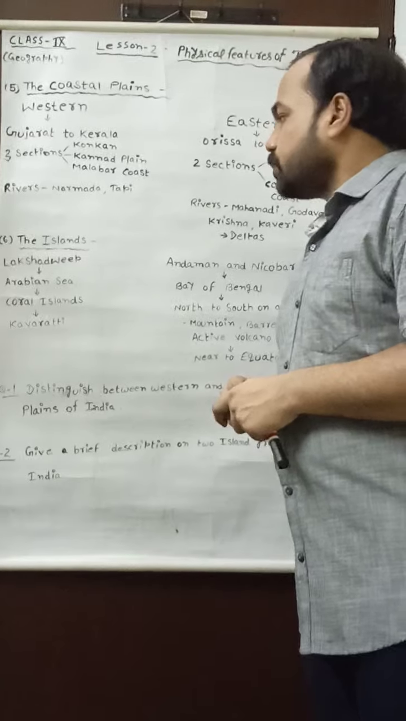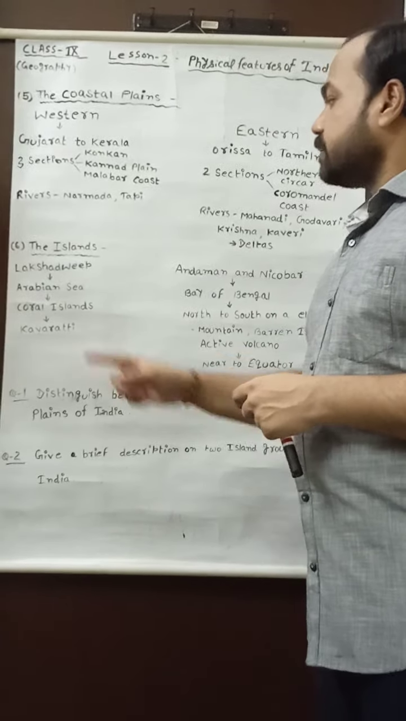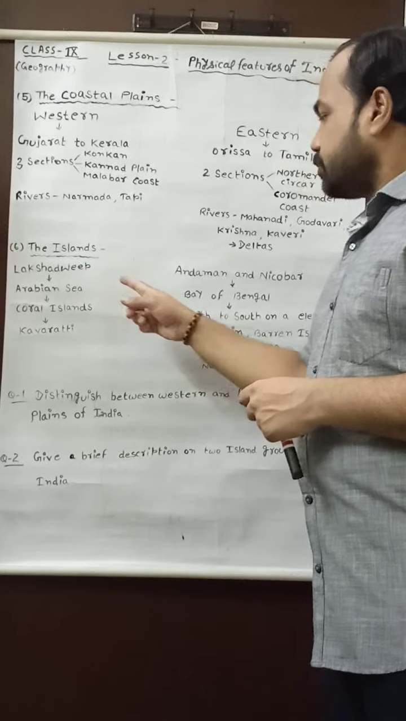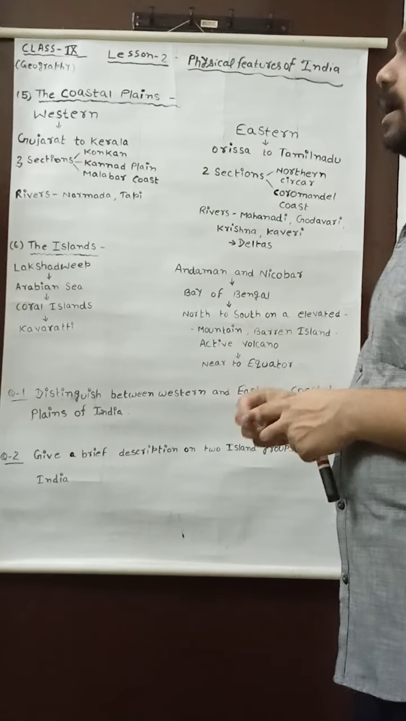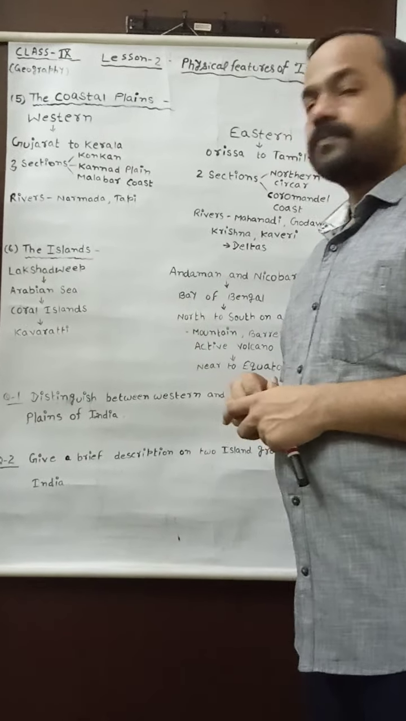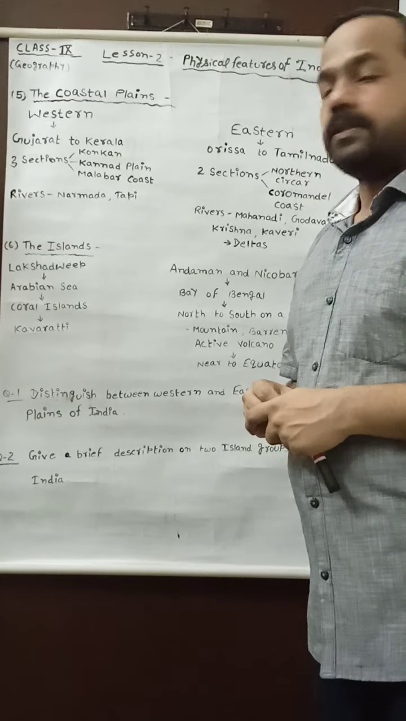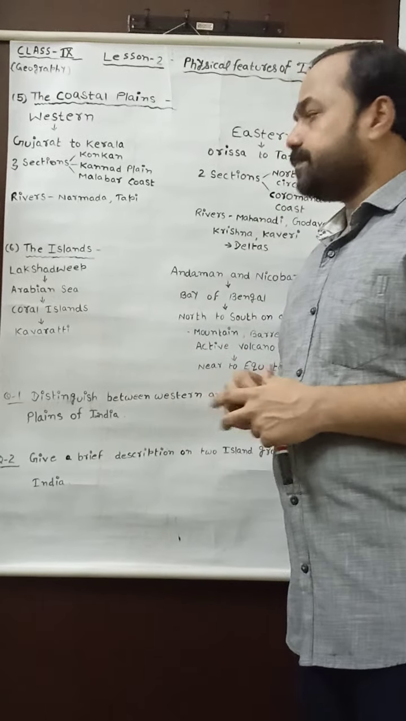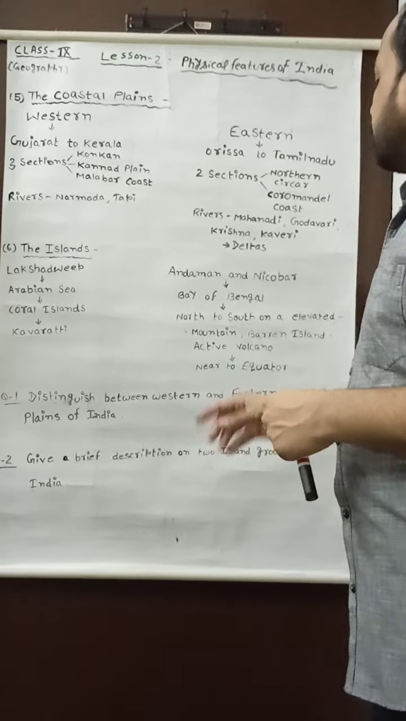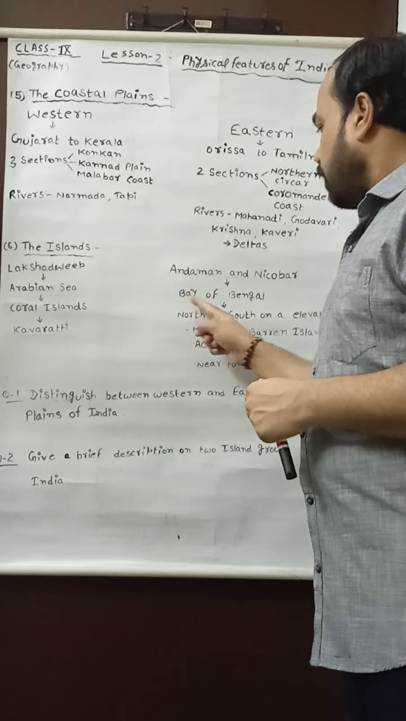Now I will discuss the two island groups of India. Number one is Lakshadweep and number two is the Andaman and Nicobar Islands. First of all, you may see Lakshadweep. Lakshadweep is located in the Arabian Sea, and the Andaman and Nicobar Islands are located in the Bay of Bengal.